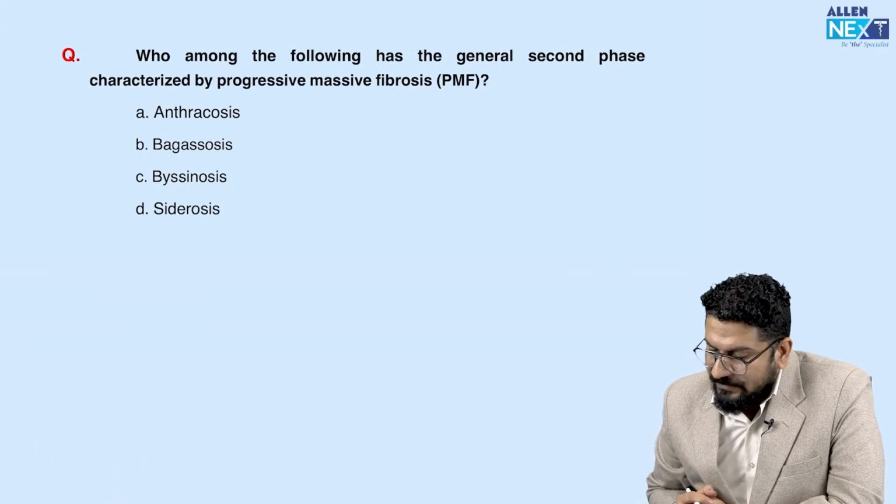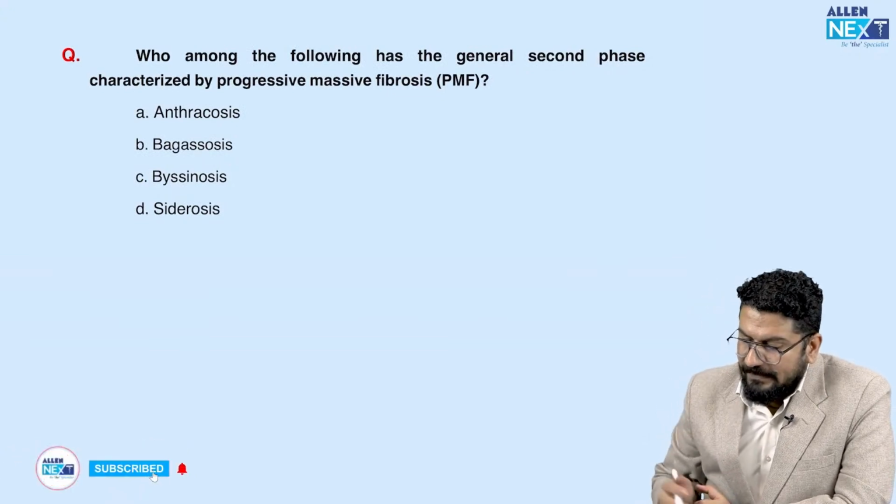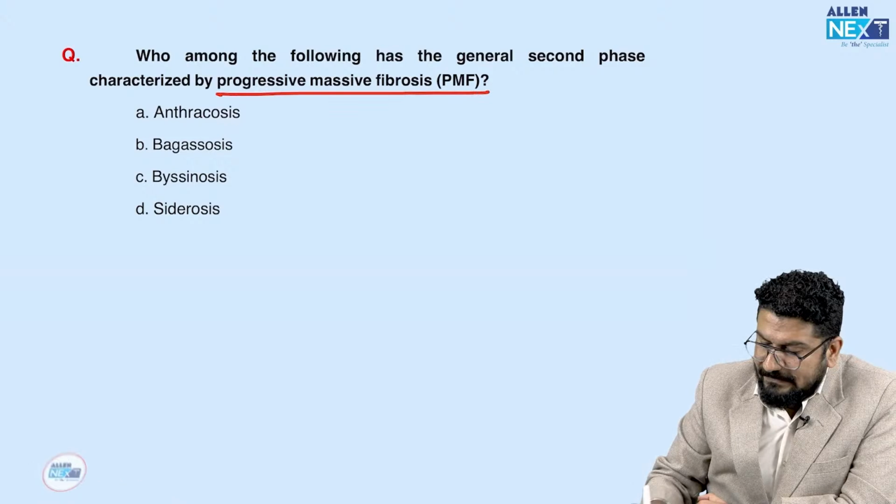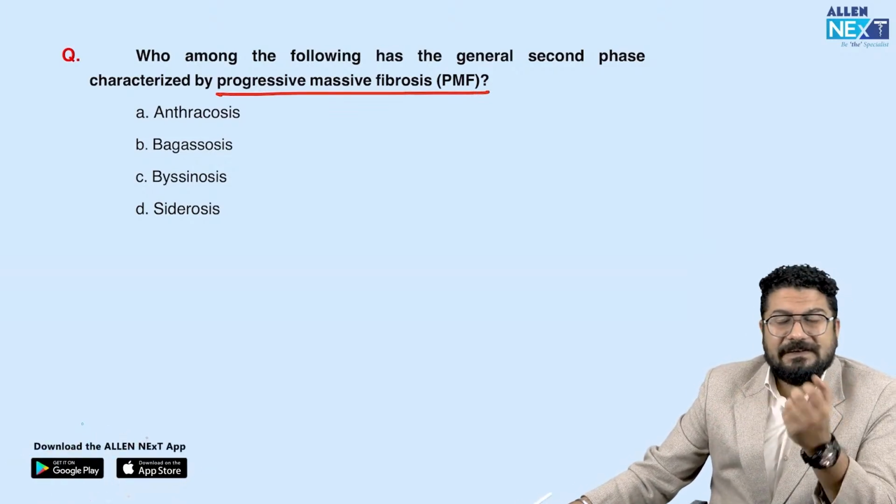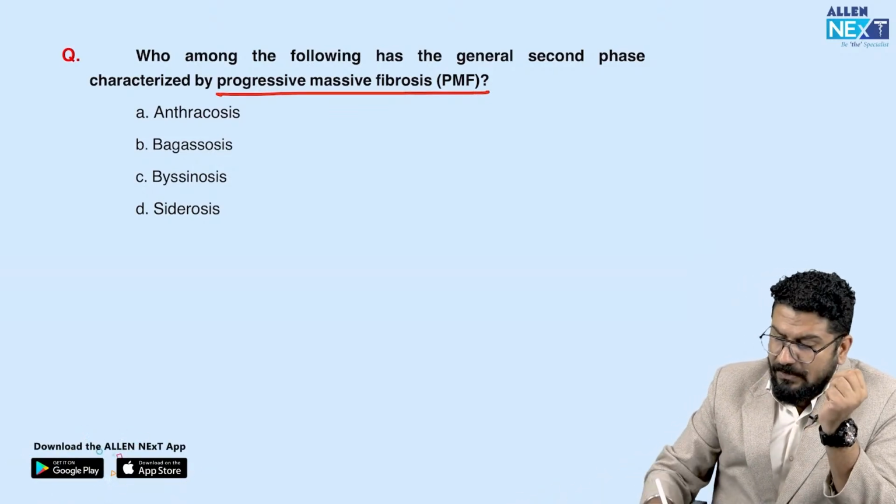Who among the following have a second phase characterized by progressive massive fibrosis? So massive fibrosis, where we see progressive massive fibrosis, we see in a patient with coal worker pneumoconiosis, also called anthracosis.